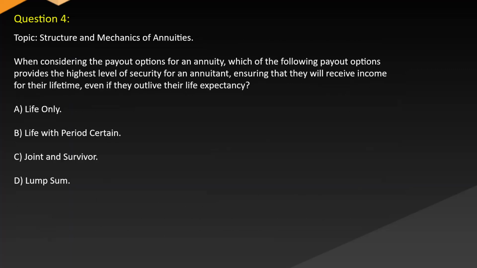Question 4. Topic: Structure and mechanics of annuities. When considering the payout options for an annuity, which of the following payout options provides the highest level of security for an annuitant, ensuring that they will receive income for their lifetime even if they outlive their life expectancy? A. Life only. B. Life with period certain. C. Joint and survivor. D. Lump sum.